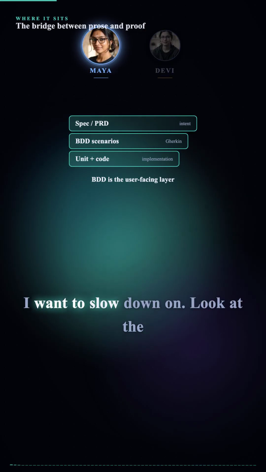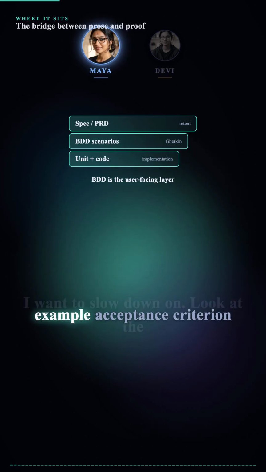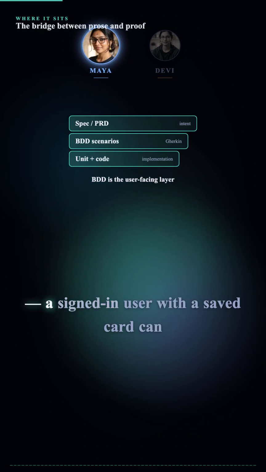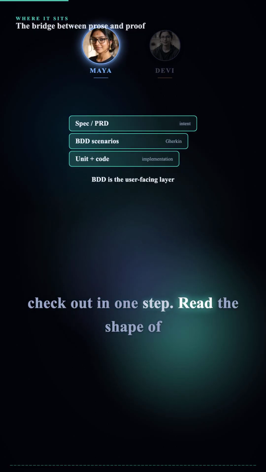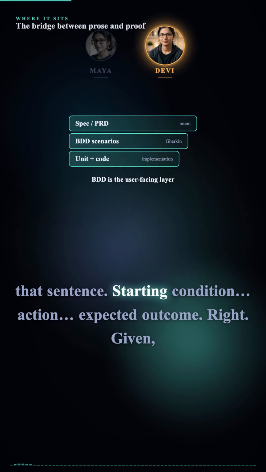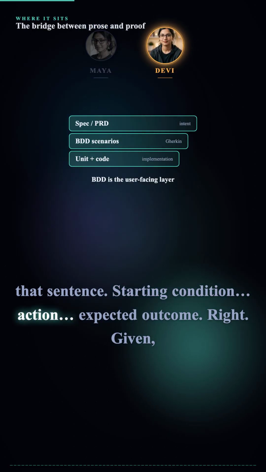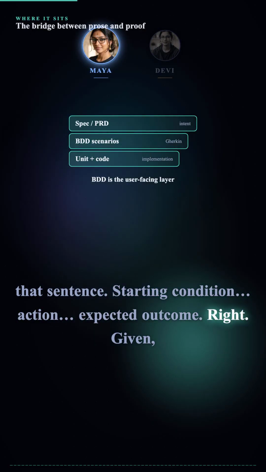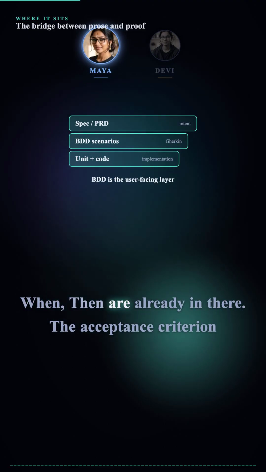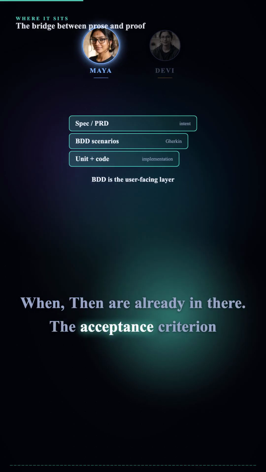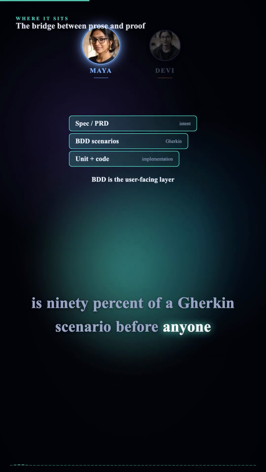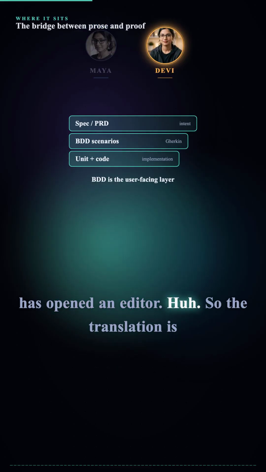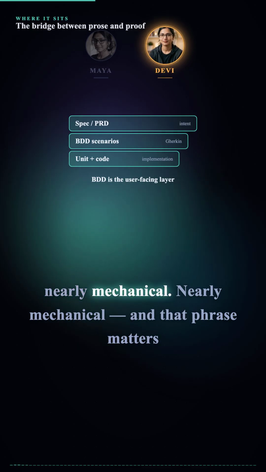So here's the bit I want to slow down on. Look at the example acceptance criterion. A signed-in user with a saved card can check out in one step. Read the shape of that sentence. Starting condition, action, expected outcome. Right. Given, when, then are already in there. The acceptance criterion is 90% of a Gherkin scenario before anyone has opened an editor. Huh. So the translation is nearly mechanical.